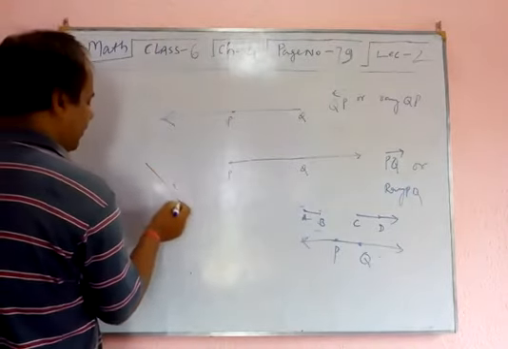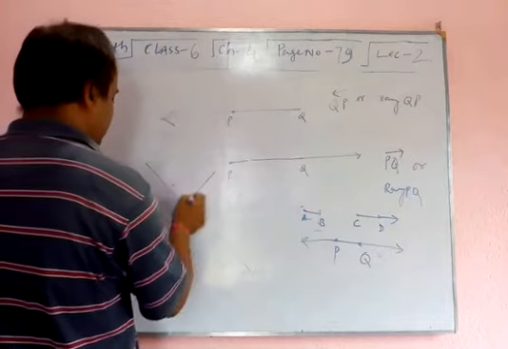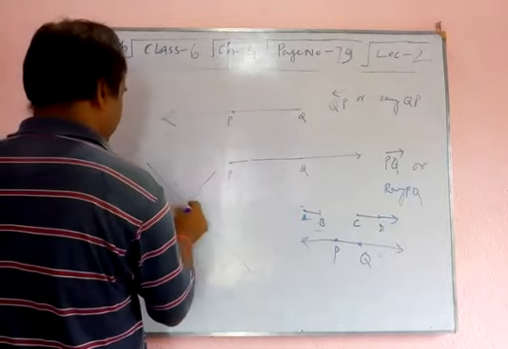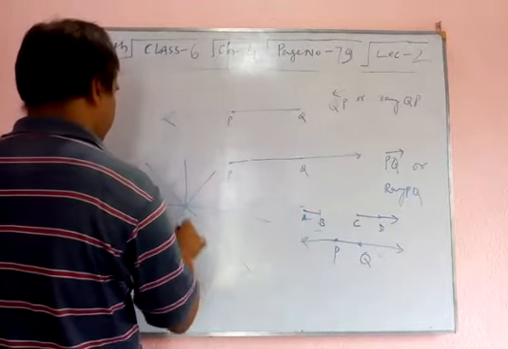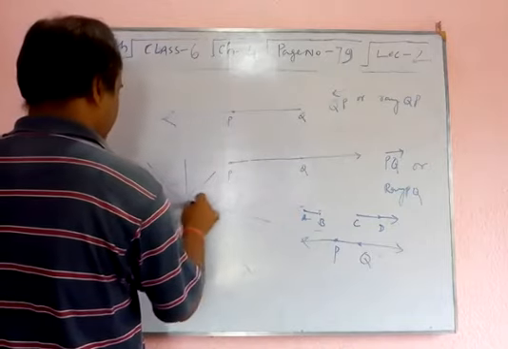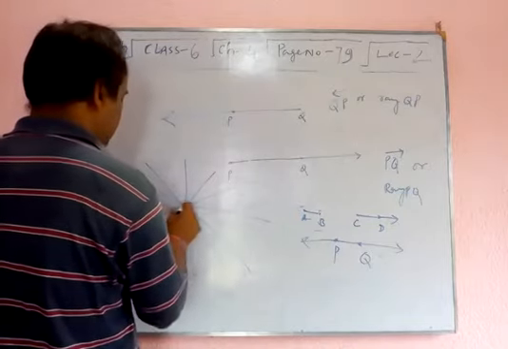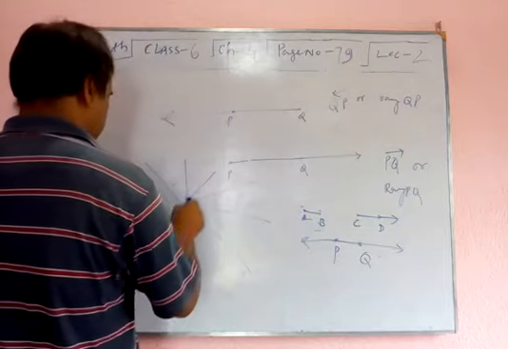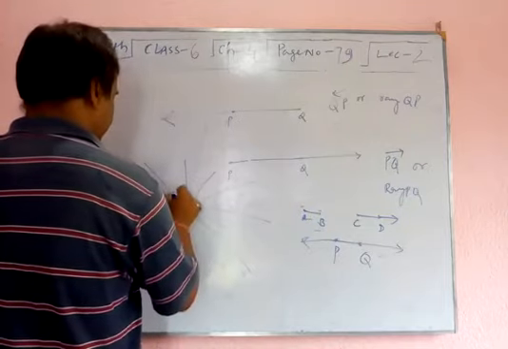One point is given, then an infinite number of lines can be drawn passing through the point P.